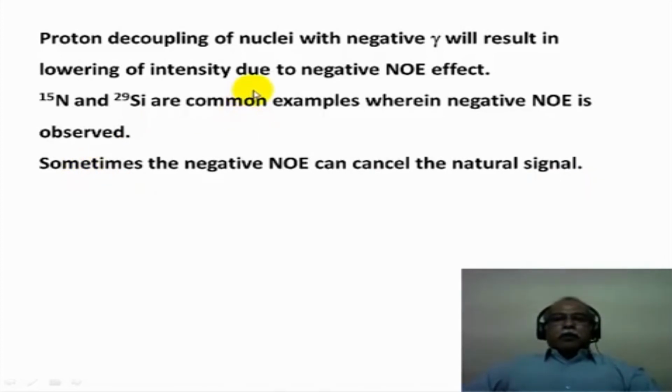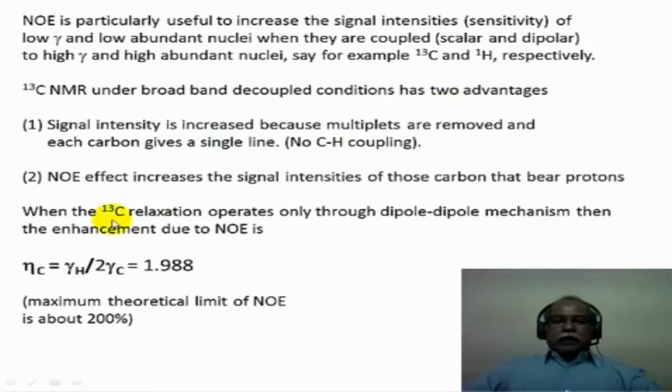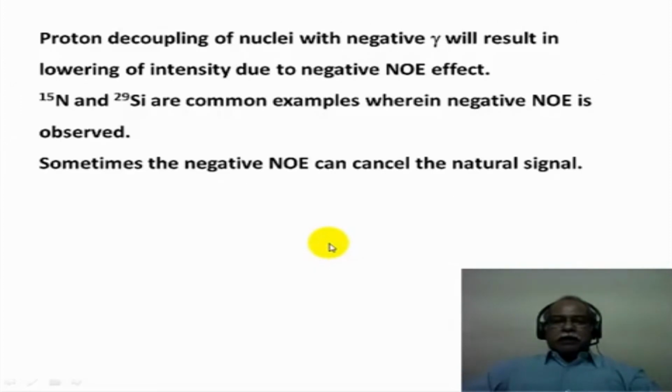Now, proton decoupling of any nuclei which has a negative gamma will result in the lowering of the intensity due to negative NOE effect. Remember, the NOE effect here, if the gamma of the observing nucleus happens to be negative, then overall the intensity is going to be negative intensity. In other words, there is going to be a depletion of intensity.